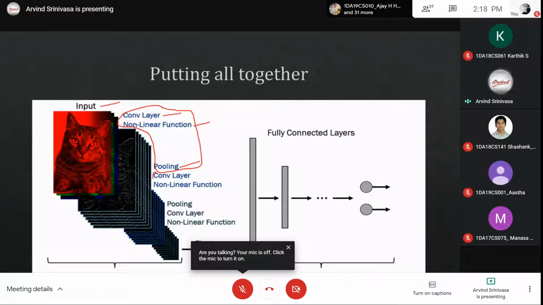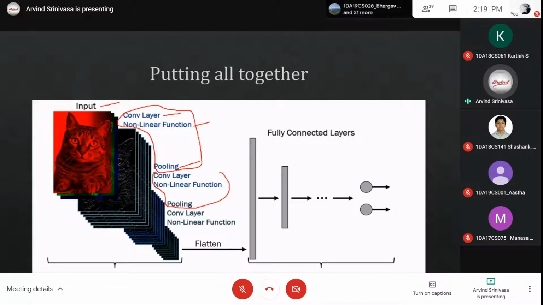Similarly, we again follow this with convolution, activation, and pooling. This is the second level. Then this is the third level. Finally, the image would have become very small, so now we can make it into a vector. Vectorization is nothing but flattening.